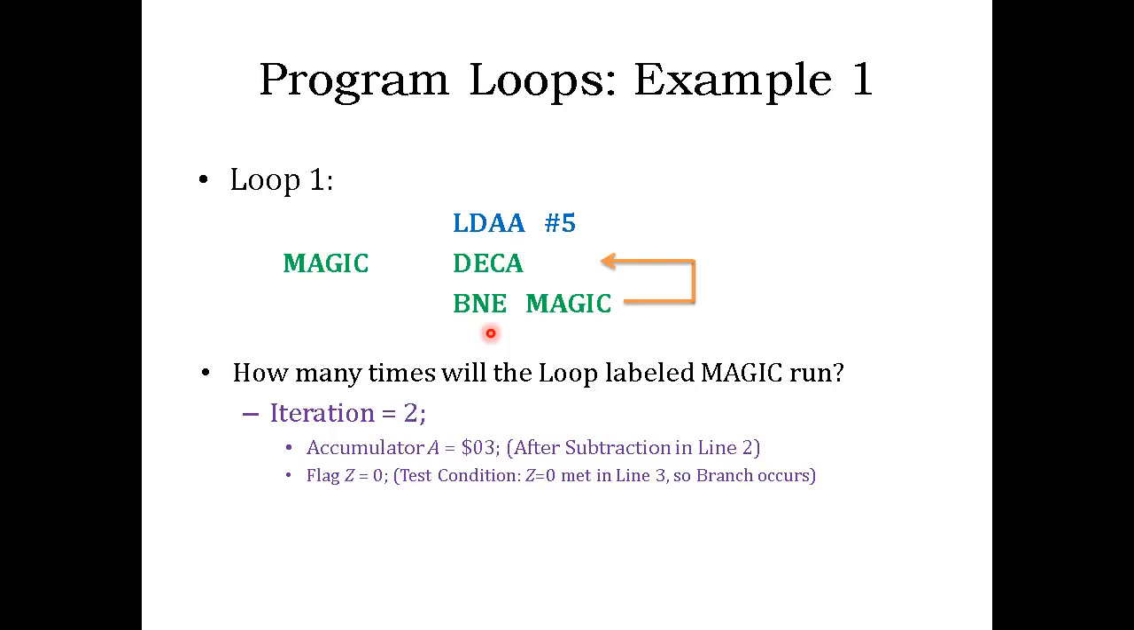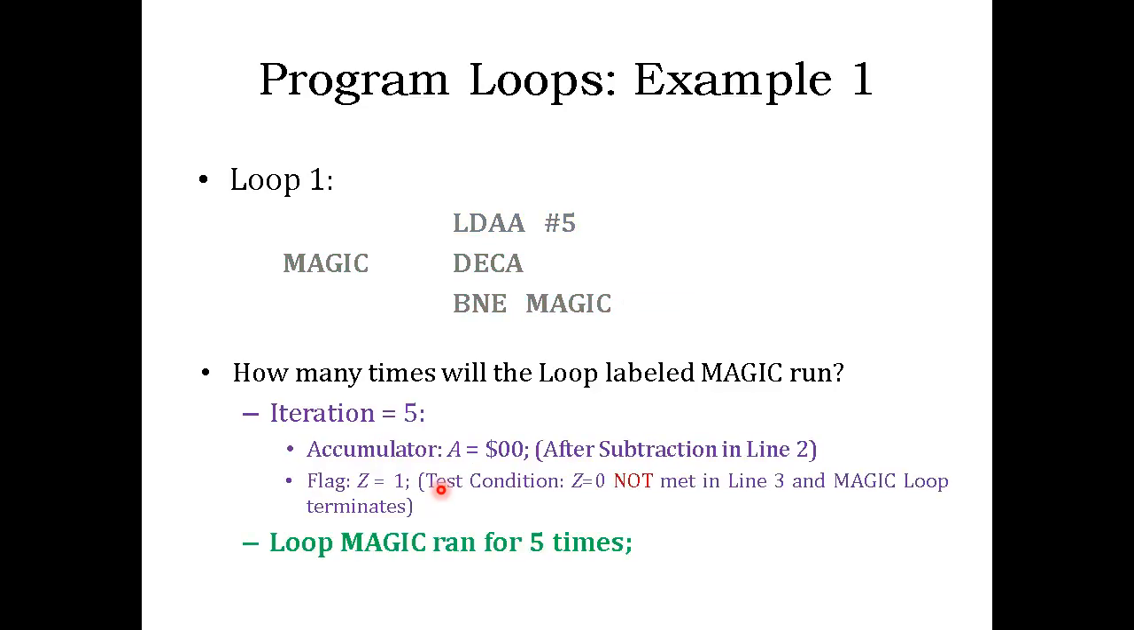Then let's look at iteration 2. Again, your accumulator A is decremented by 1, so it has a new content which is 03. Still this is not 0, so the zero flag is not set, and the branch will be taken one more time. In iteration 3, accumulator A becomes 02, and the branch is taken once again. In iteration 4, your accumulator is decremented by 1 once again, so it's 01. The branch condition is met, and it will go back to line number 2 once again.